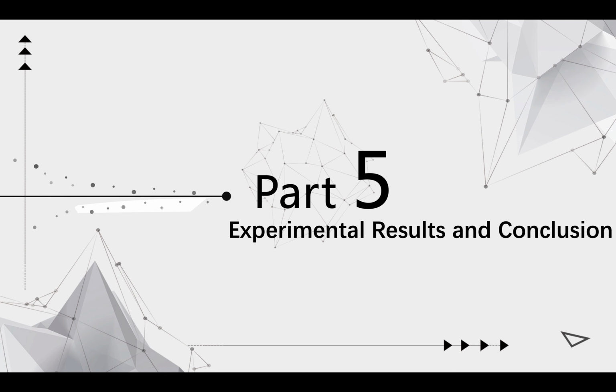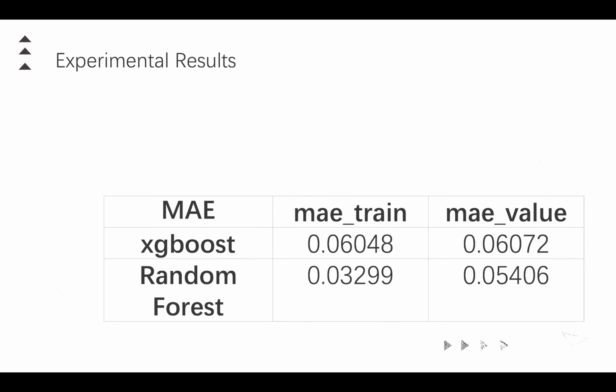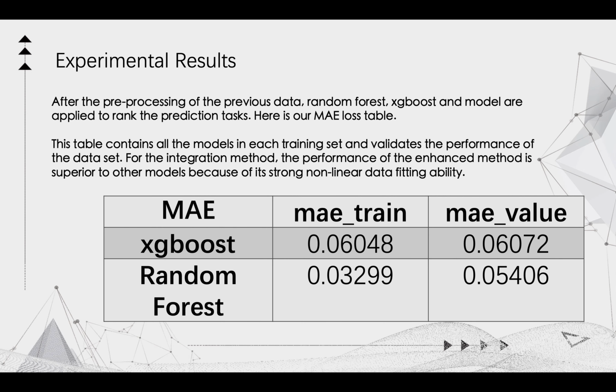And the last part is the experimental results and conclusion. This is our MAE loss table. It contains the random forest and XGBoost models in each training set and validates the performance on the dataset. For the integration method, the performance of the XGBoost enhanced method is superior to other models because of its strong nonlinear data fitting ability.